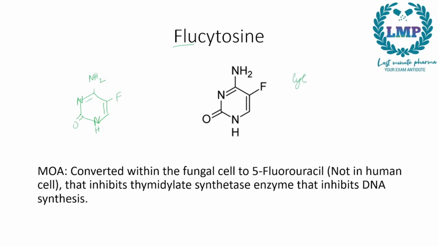It is derived from cytosine, which will be drawn as a ring along with two nitrogens, a double bond O, and an NH2 group attached right here. This is cytosine. Flucytosine is just the addition of another fluorine group. It is converted within the fungal cell to 5-fluorouracil. It is not converted in human cells, only in the fungal cells, and it will inhibit thymidylate synthetase, which inhibits DNA synthesis. So it interferes with the DNA synthesis.